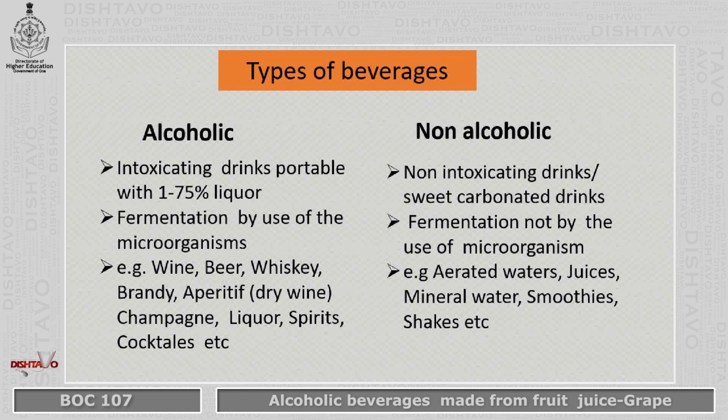Good examples of alcoholic beverages are wine, beer, whiskey, brandy, dry wine, champagne, liquor, spirits, cocktails, etc. Whereas non-alcoholic are the general aerated water, mineral water, juice, smoothies, milkshakes, etc.